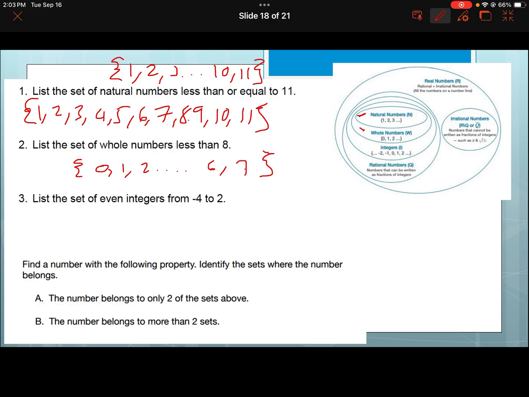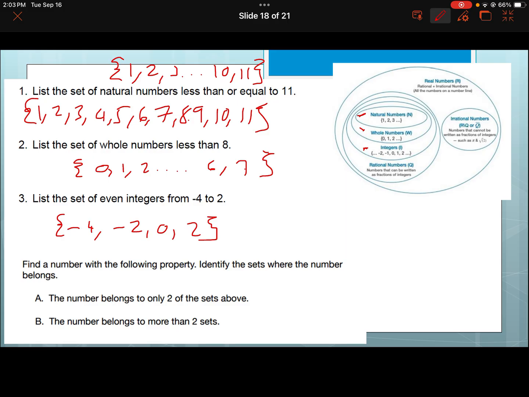And then list a set of even integers from -4 to 2. You know what even is. It's divisible by 2. So we're looking for any even number between -4 and 2. And again, integers include negative numbers. So it's going to be -4, -2, 0, and 2. Anyone ever tells you that 0 is not an even number, send them in my direction. I will quite happily tell them they're wrong.